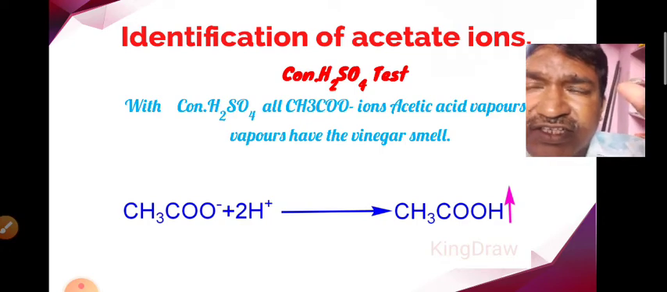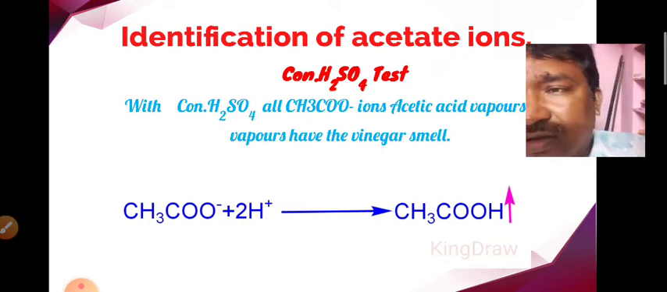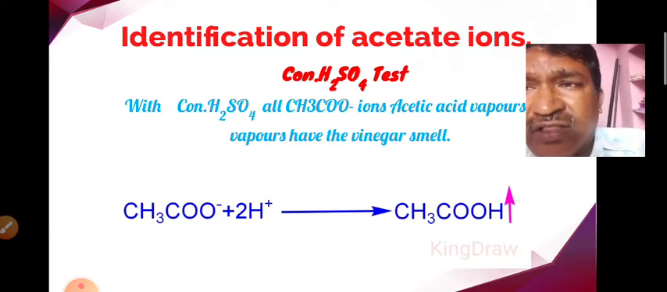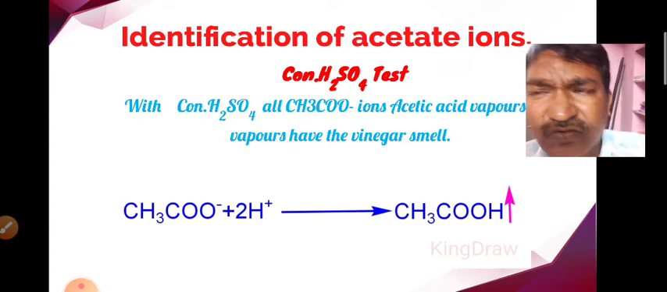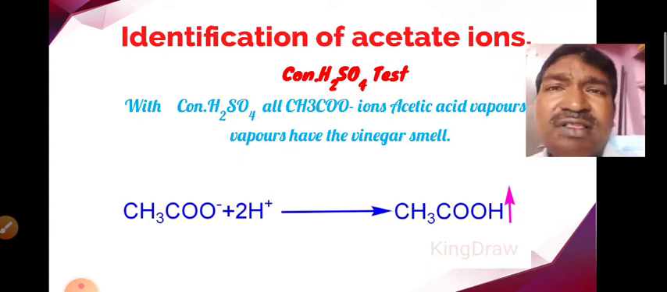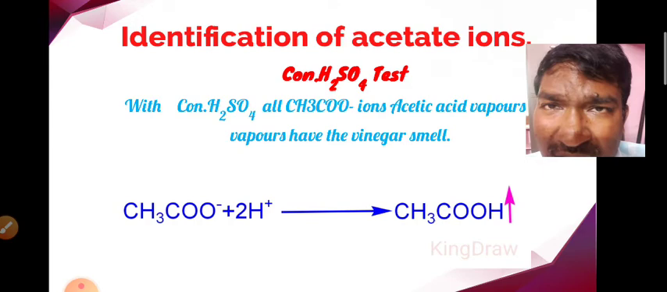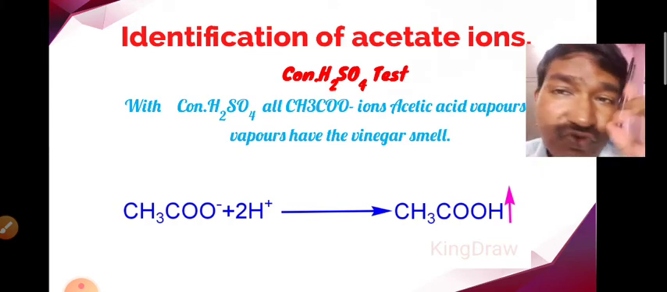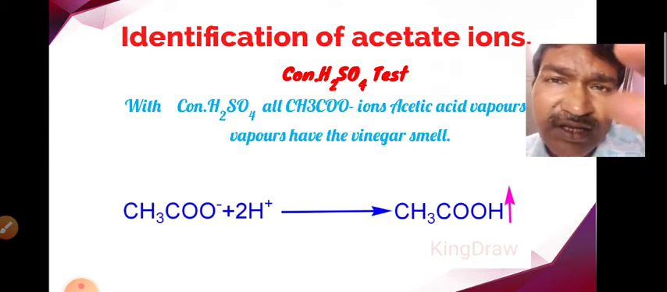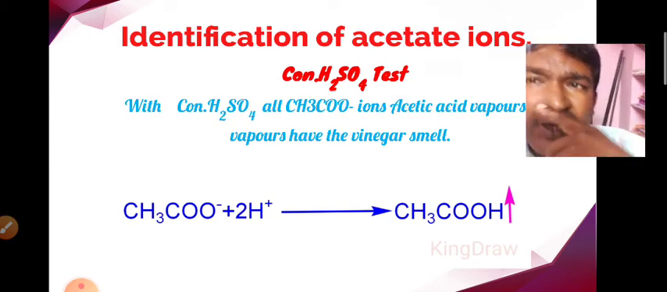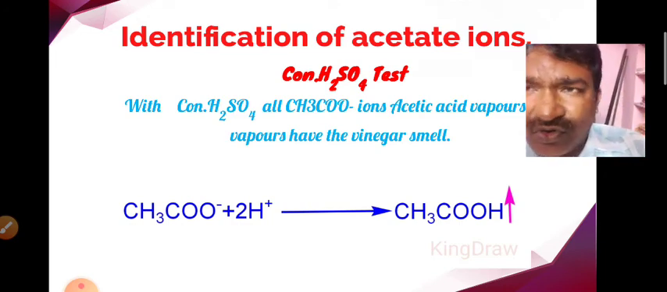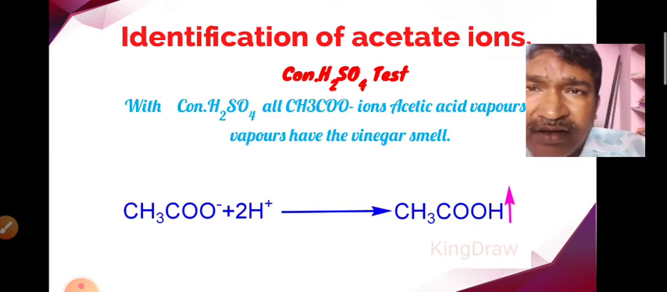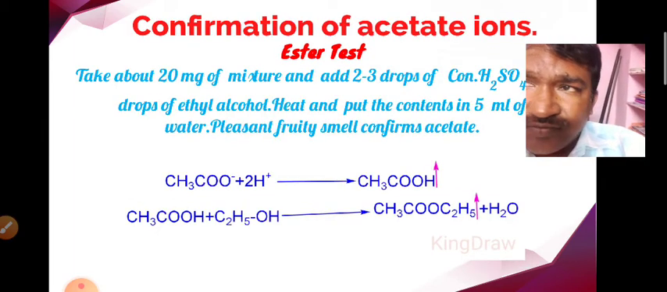Next, we go for identification of the acetate ions. Concentrated H2SO4 is added to the salt mixture. If we get the vinegar smell, we have to suspect the presence of the acetate ions. You know very well that vinegar is used in making of the gobi manchuria. So here if we get the vinegar smell due to the addition of concentrated H2SO4, we have to think that the salt mixture contains acetate ions in it.